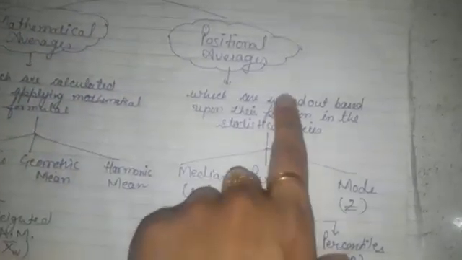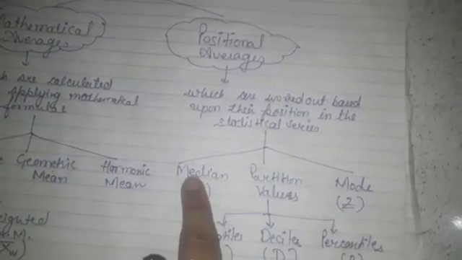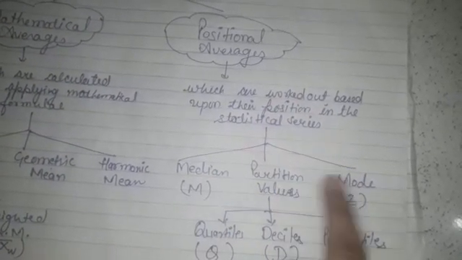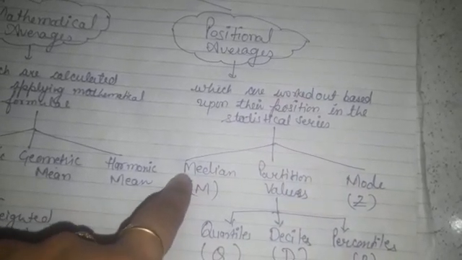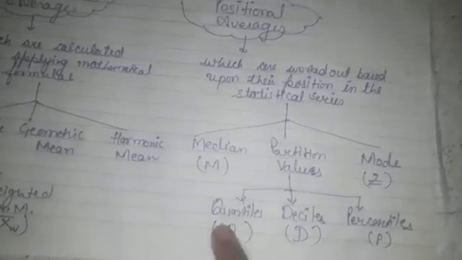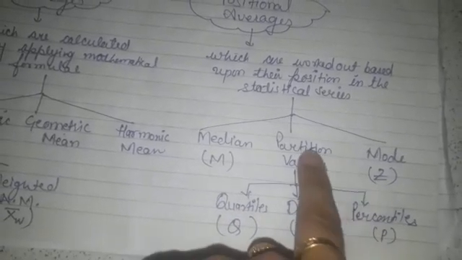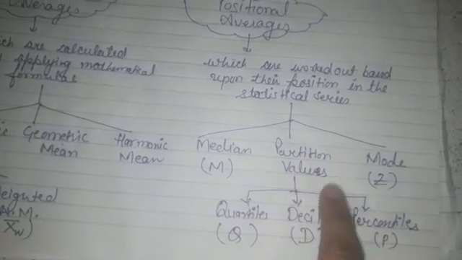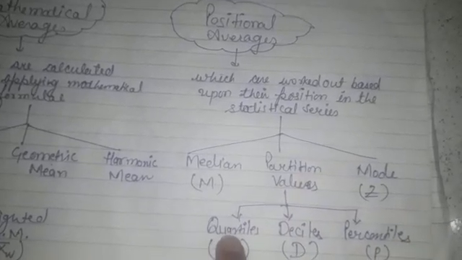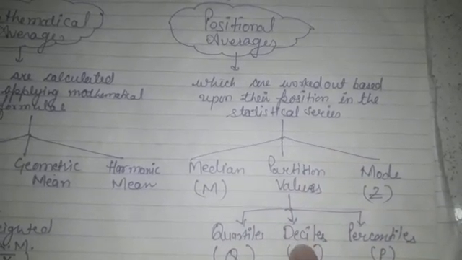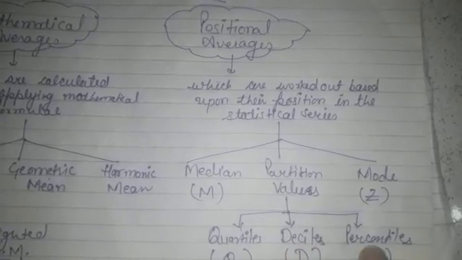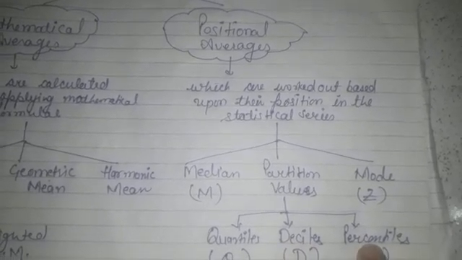The positional averages we are going to study in our chapter 10, that is median, partition values and mode. Median is a value which divides the series into two equal parts. Partition values are quartile, decile and percentiles, means which divide our series into parts. Quartile divides our series into 4 parts. Decile divides our series into 10 equal parts. Percentile divides our series into 100 equal parts.